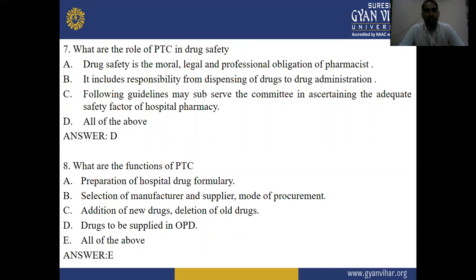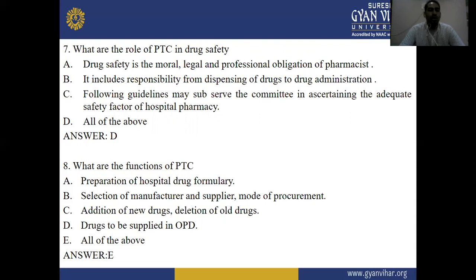Option A, drug safety is the moral, legal, and professional obligation of pharmacists. Option B, it includes responsibility from dispensing of drug to drug administration. Option C, following guidelines may be subsidiary to the committee and assuring the adequate safety factors of hospital pharmacy. And option D, all of the above. The right answer is D, all of the above.